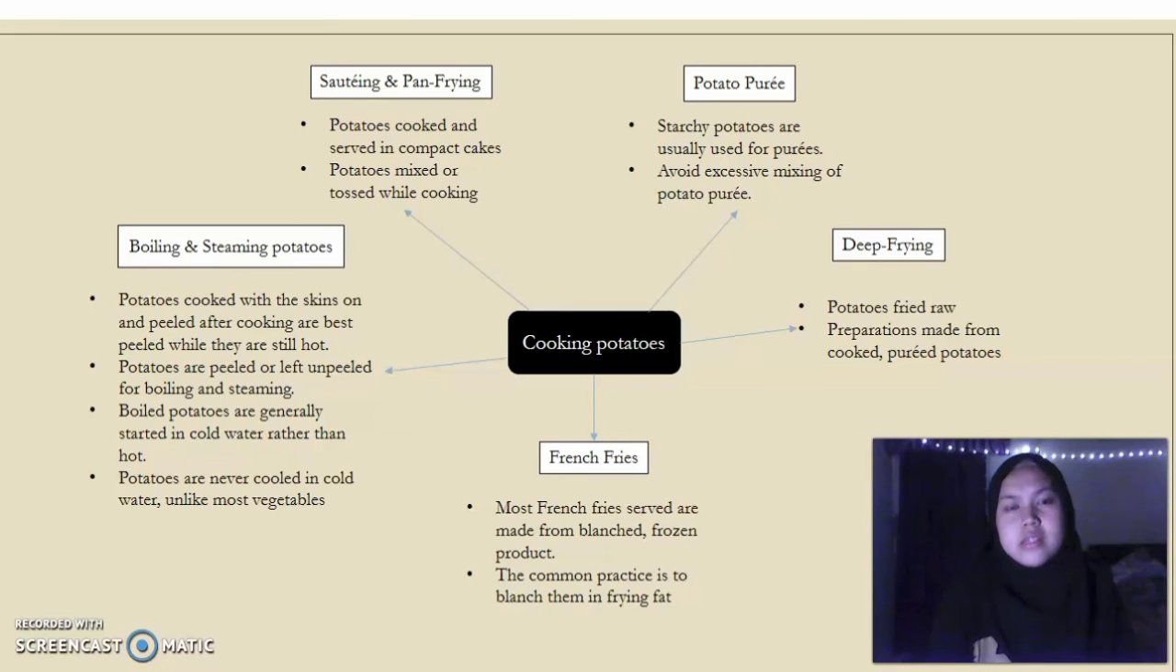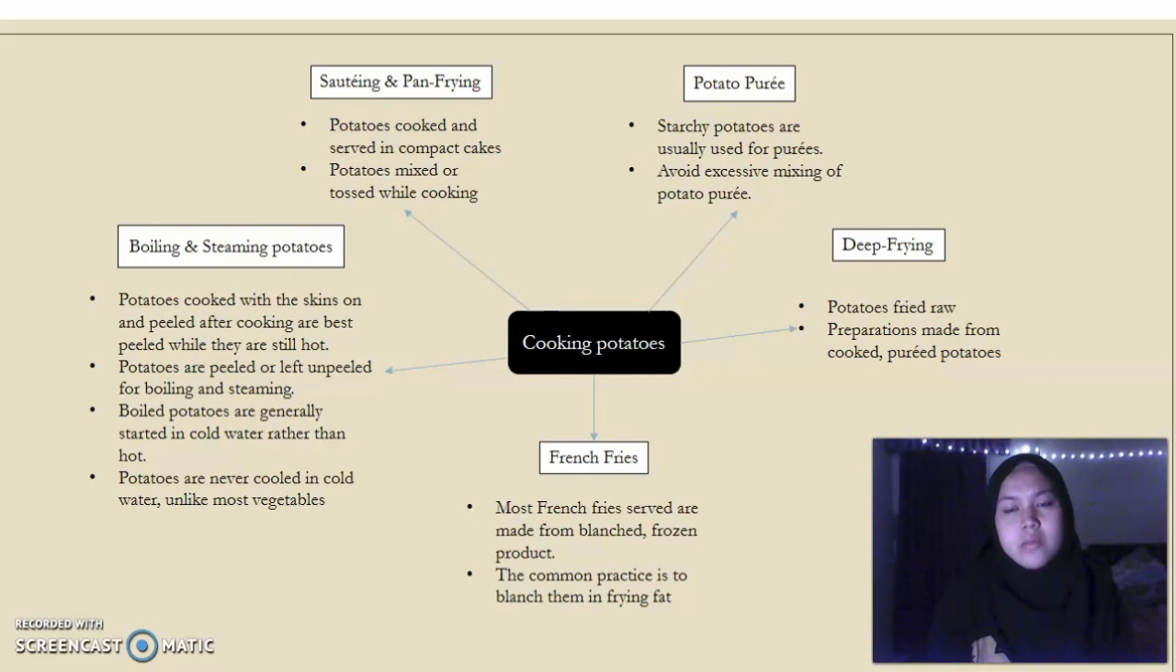Potatoes cooked and served in compact cakes. Potatoes mixed or tossed while cooking. Potato puree. Starchy potatoes are usually used for puree. Avoid excessive mixing of potato puree.